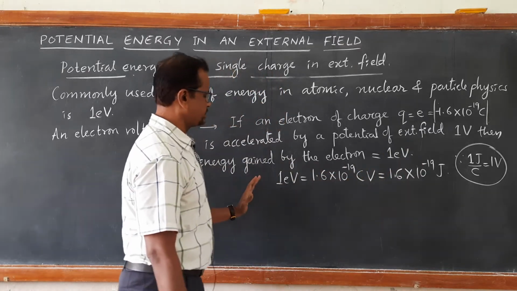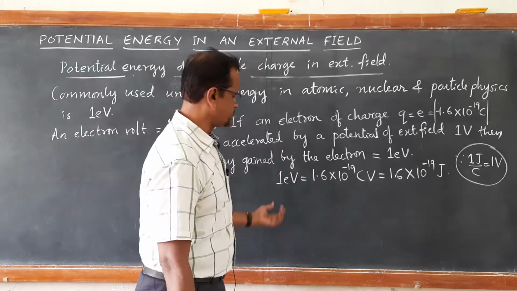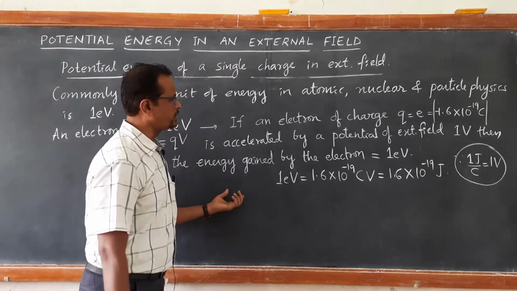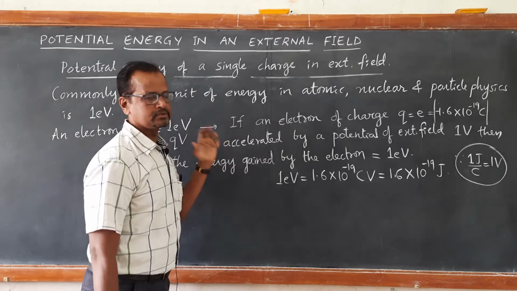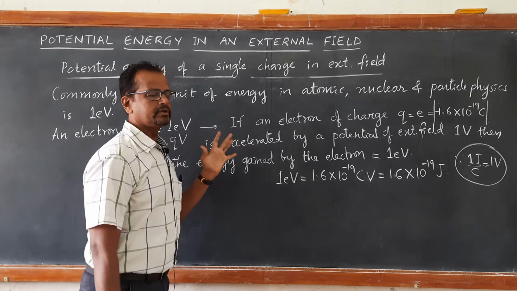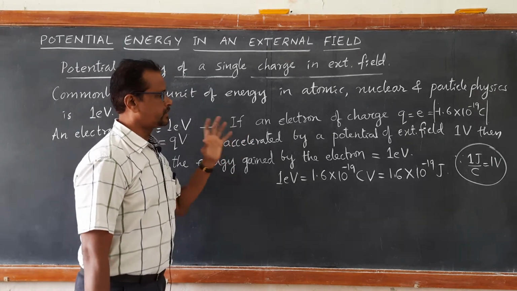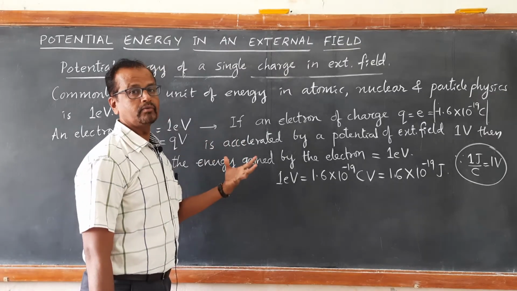So 1.6 into 10 to the power of minus 19 joule is equal to 1 electron volt, which is commonly used in atomic physics, nuclear physics and particle physics, especially when we learn radioactivity, nuclear fission, nuclear fusion. There you will come across energies released of the order of mega electron volt.